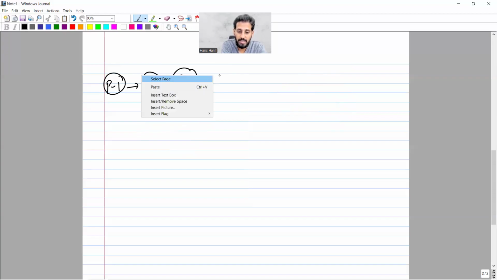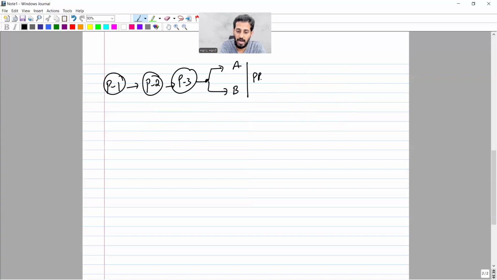Here is my product A and here is my product B. These are two joint products. There is a point you might have studied in your earlier studies, which is called the split off point, the point of separation, in which the two products are being separated.